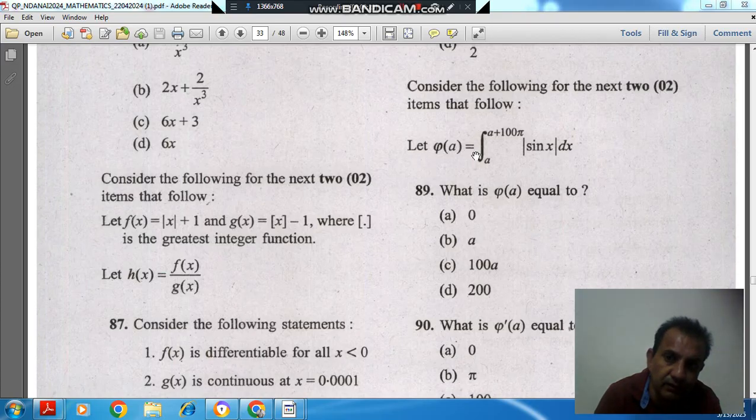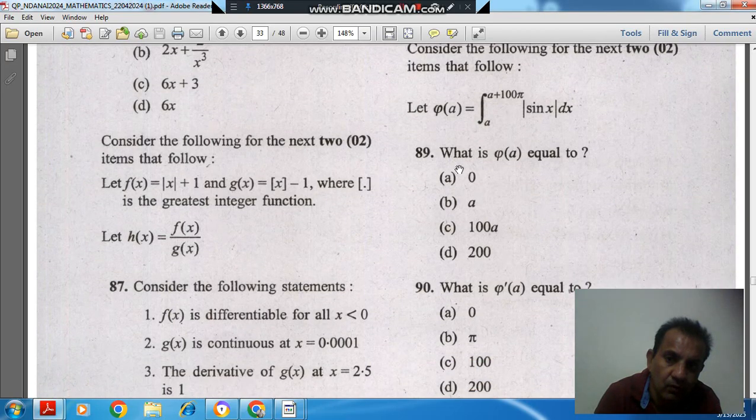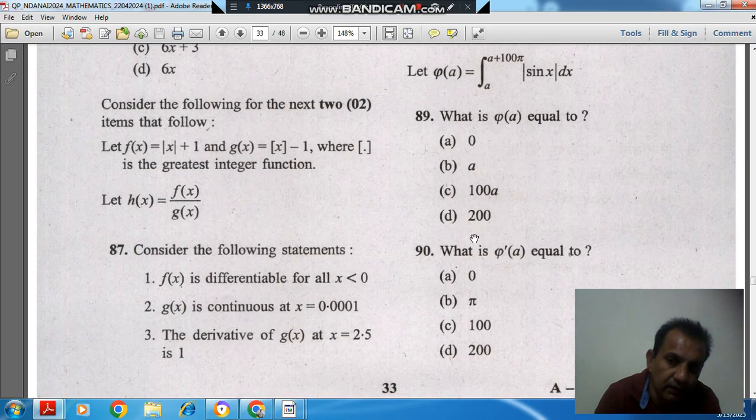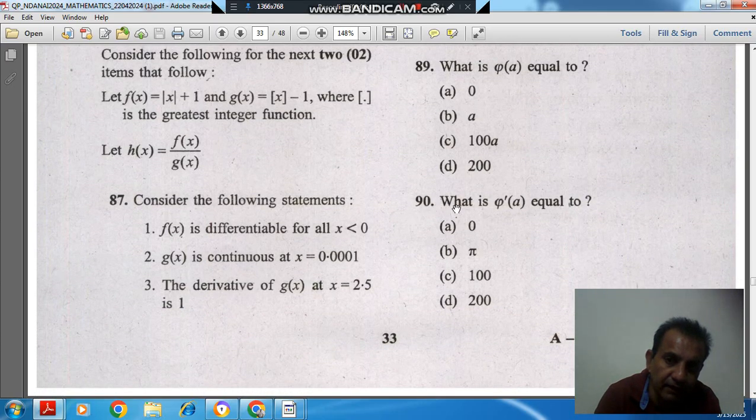Let pi a is equal to the integral from a to a plus 100 pi of modulus sin x dx. Question number 89: what is pi a equal to? Option A 0, option B pi, option C 100 pi, option D 200. Question number 90: what is pi dash a equal to? Option A 0, option B pi, option C 100, and option D 200.